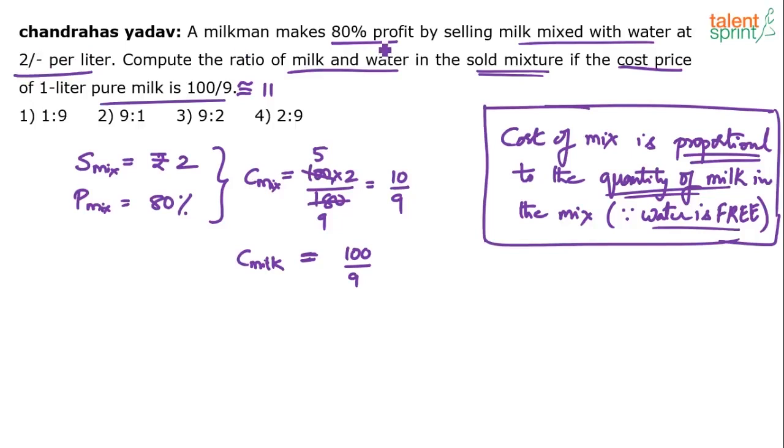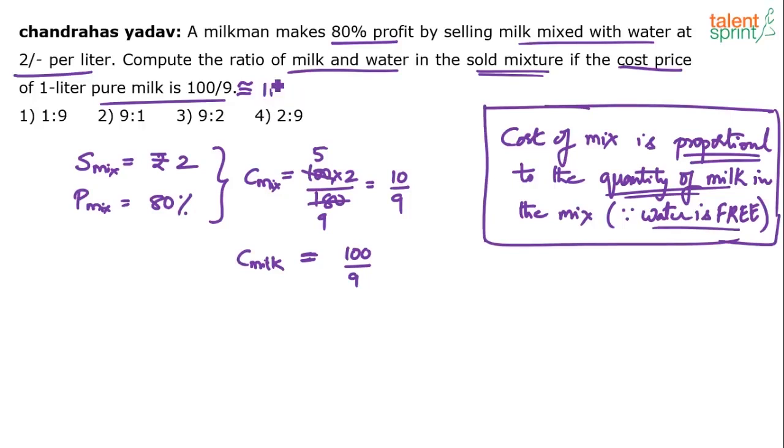And you're also making 80% profit, which means the cost price of the mixture is much, much lesser, right? Yes or no? The cost price of the mixture is much, much lesser. From 11 rupees, it is somewhere around 1 rupee, 1.2 rupees here, because 80% is profit. 10 by 9, right? So basically 1.11 rupee. So you should immediately get an idea that the quantity of water in the mixture is far, far higher than the quantity of milk. Only then this can happen, right?